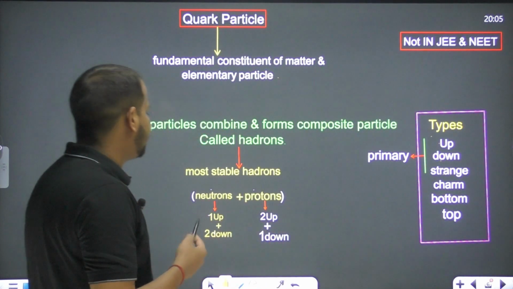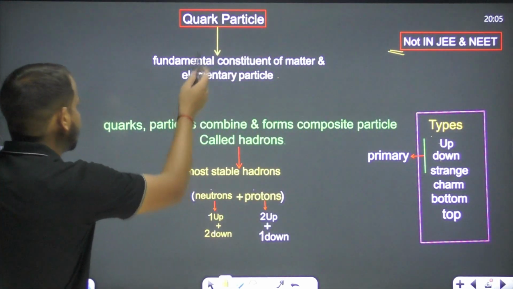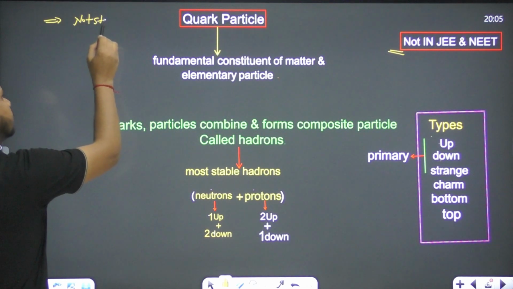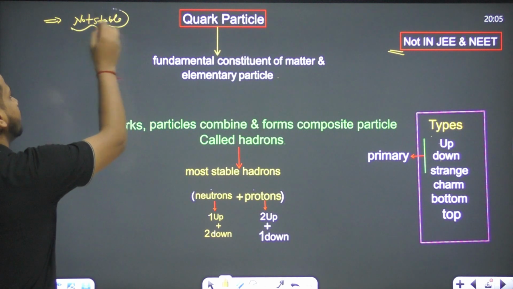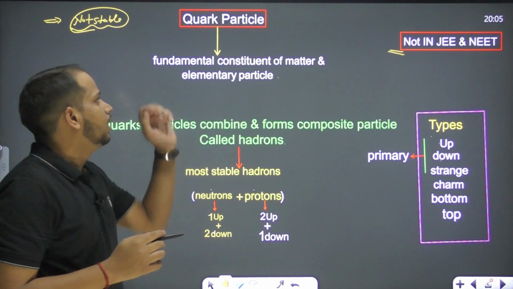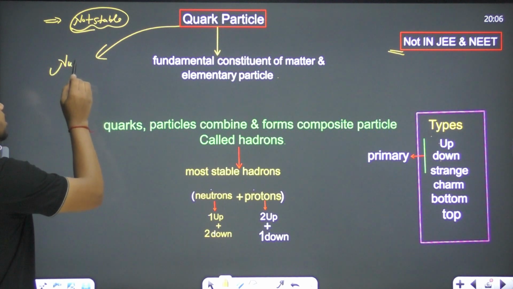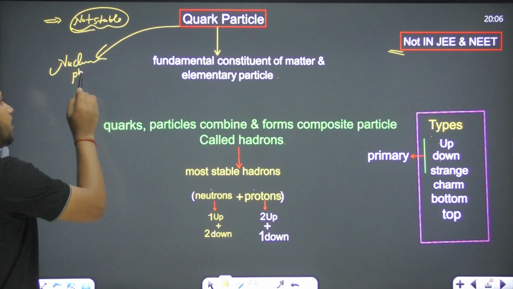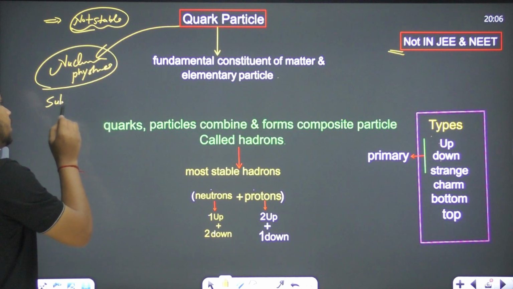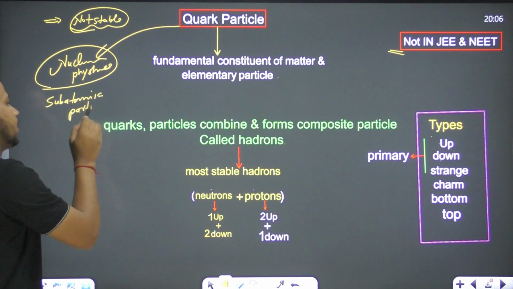But why are we not discussing such things in JEE and NEET? Because the lifespan of these is very small. These are not stable, right? That's why we are not discussing the quark particle. But let's see what it means. Quark particles come up when we discuss nuclear physics, and there is a thing called the subatomic particle, right?